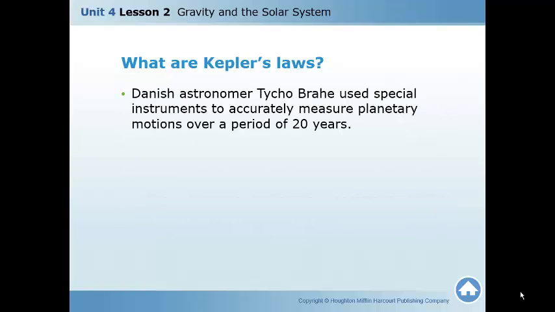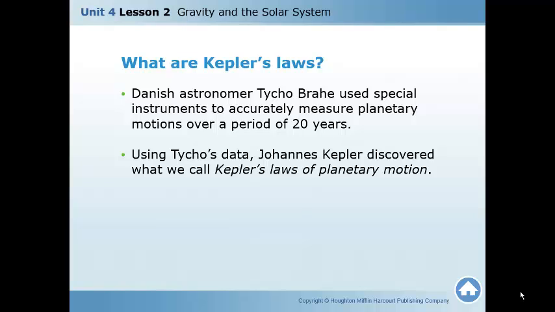However, Danish astronomer Tycho Brahe used special instruments to accurately measure planetary motions over a period of 20 years. Using Tycho's data, Johann Kepler, this is where Kepler comes in, discovered what we call Kepler's laws of planetary motion. So this brief history lesson shows you how in science, the learning never stops. What's started by one astronomer is continued by another and another until we get here to Johann Kepler.